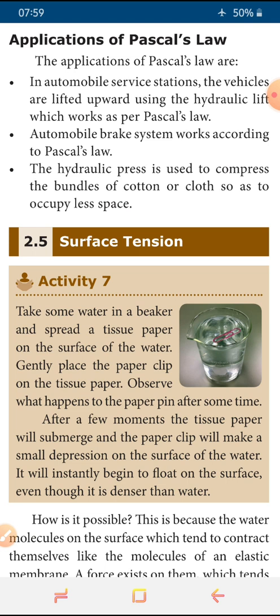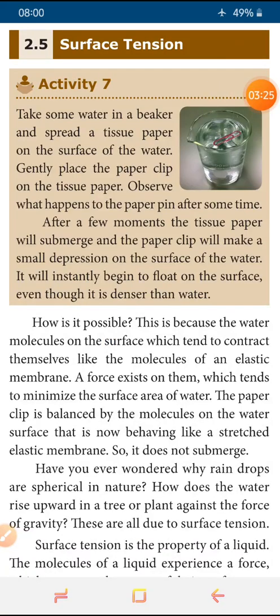Okay, next one is surface tension. This surface tension is started with activity 7, which explains surface tension. It is a small activity, so if possible you can do this at home itself.